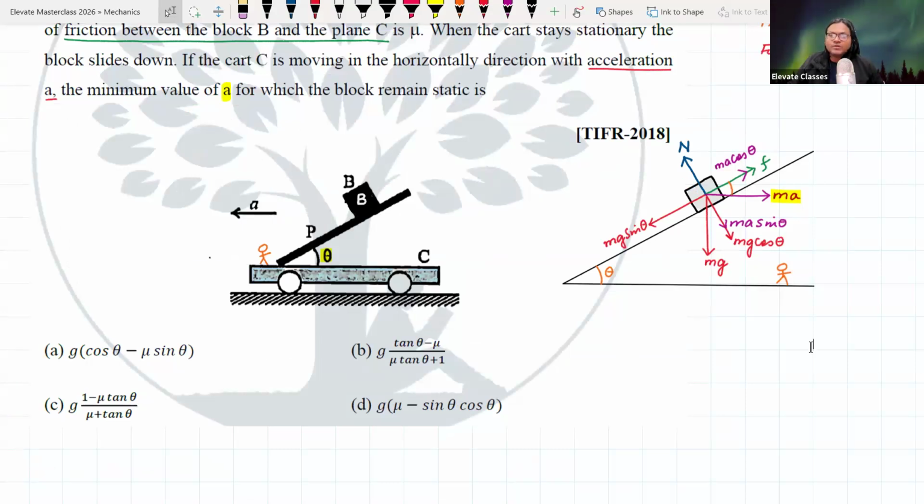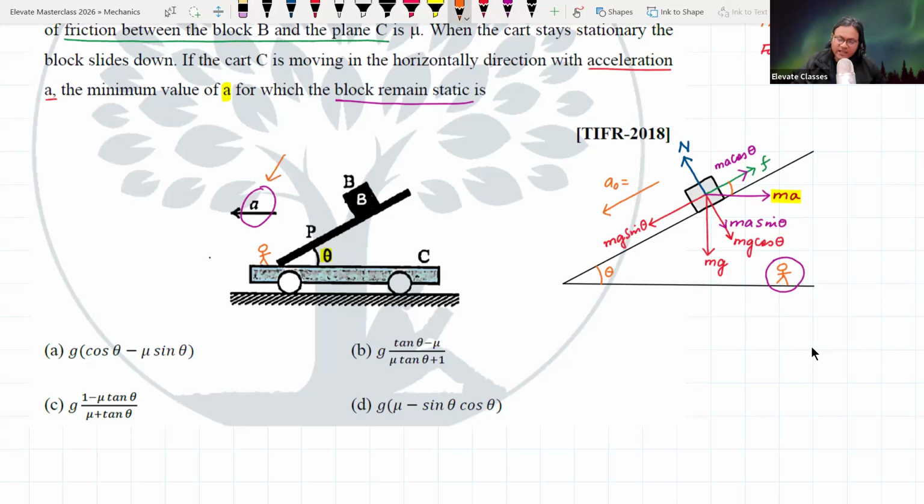All right. Now, what is the question saying? The question is saying what should be the acceleration of the platform so that the block remains static. So basically they are saying that with respect to an internal observer, the block should not move at all. So if I say that the acceleration of the block in the inclined plane is a naught, why am I taking a naught?